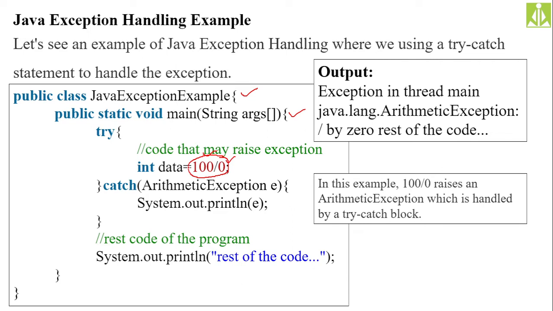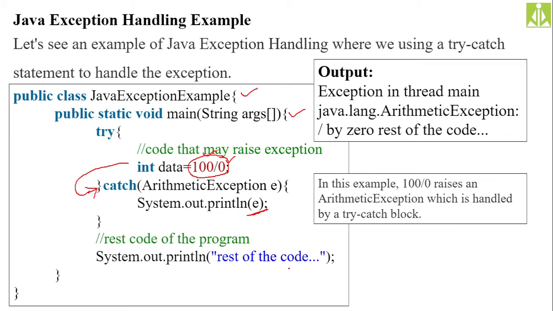Because of that reason, your Java program, instead of performing this operation, will throw an exception. It will create an exception object. What type of exception object? An arithmetic exception, because we are performing an arithmetic operation here. It will generate an object of class ArithmeticException, and throw that object out of this block. When the object is thrown, who will catch it? The catch block will catch it and check it, and it will print the stack trace, whatever error description that object has, on the output screen, as you can see here.